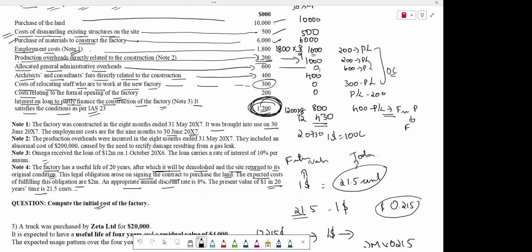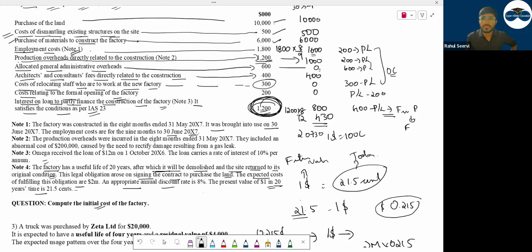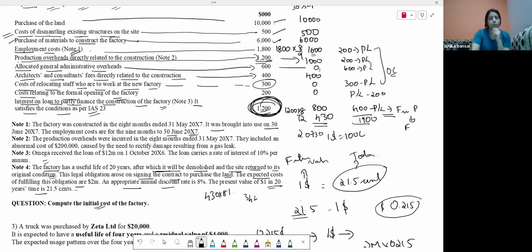Yes, sir. Then P&L. Can I say P&L: 200, 200, 4,000, 1,300, 1,500, 1,900, plus interest also we have to calculate on this 430 into 8 percent? 430 into 8 percent is 34.4.